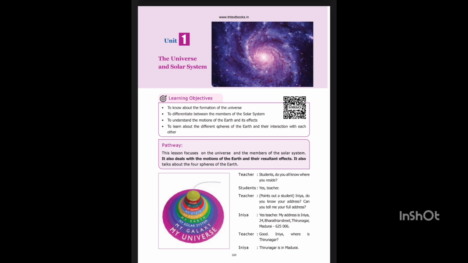Motions of the Earth. Have you noticed the sun in the morning, afternoon, or evening? Is it in the same place throughout the day? No. It is seen in the east in the morning, overhead in the afternoon, and in the west in the evening. Have you ever thought of the reason behind it? This is because of the constant moving of the earth around the sun.